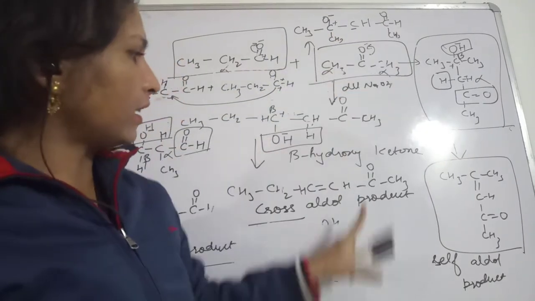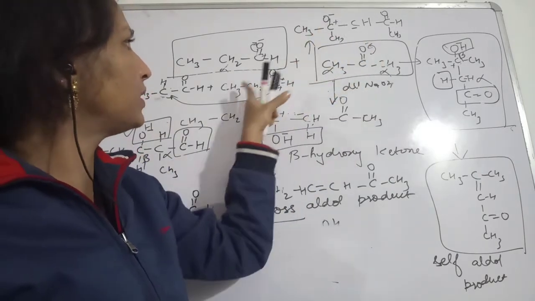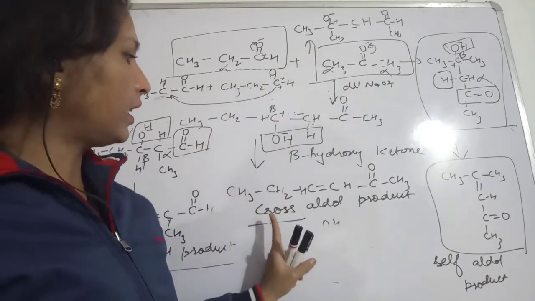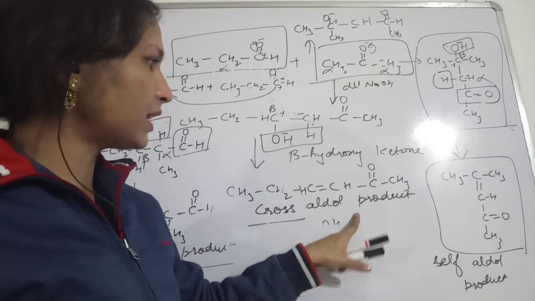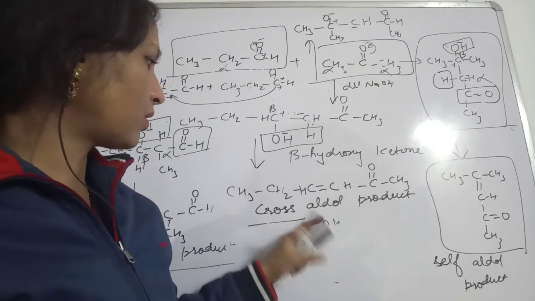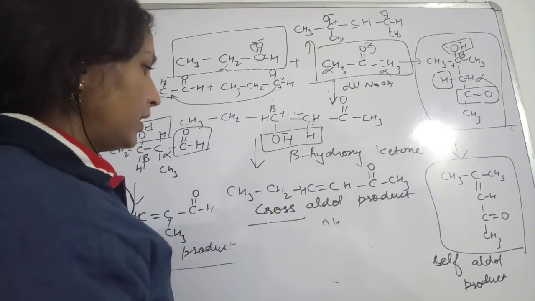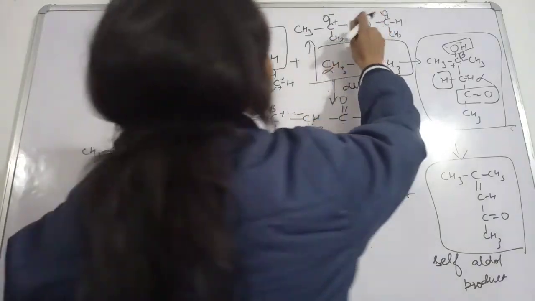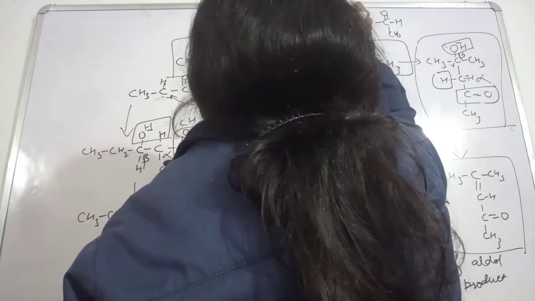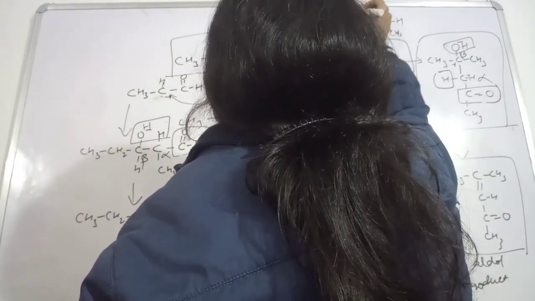And here the cross, this also will be the combination of aldehyde and ketone, means different molecules, okay, and here also different molecules, but in this case we got this ketonic group, this is called the ketone product. But this will be the unsaturated compound we got, means from here this OH will be taken out, and from here this hydrogen will be taken out, okay.